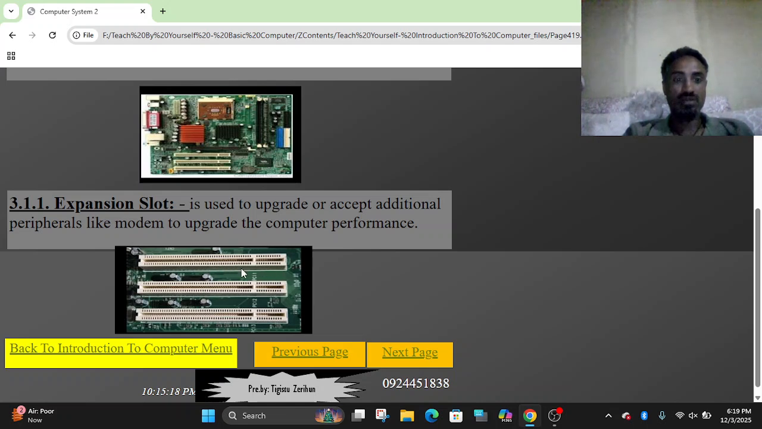These slots are ready to plug in temporary memory like RAM. We can place the sound card on slots. We can place a TV card or TV tuner card to watch TV. We can make our computer a TV using a TV tuner card.